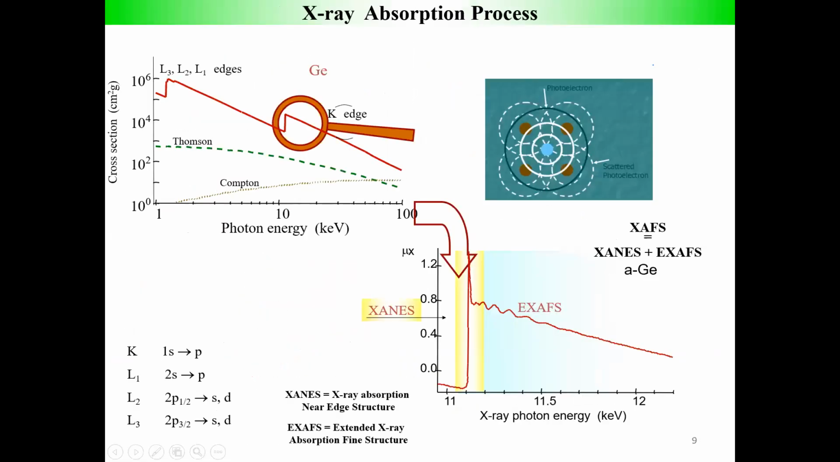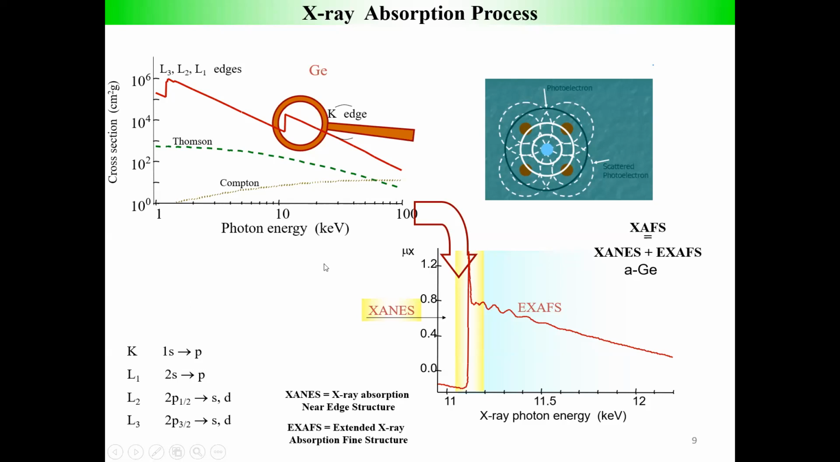So for example, here you can see this whole spectrum can be divided into two parts. The yellow shaded region is called XANES, X-ray absorption near edge structure. The region beyond 50 eV from the edge to 1000 eV is called extended X-ray absorption fine structure. In the modern theory, these two are combined and known as X-ray absorption fine structure, because a single theory can explain both phenomena, EXAFS and XANES.